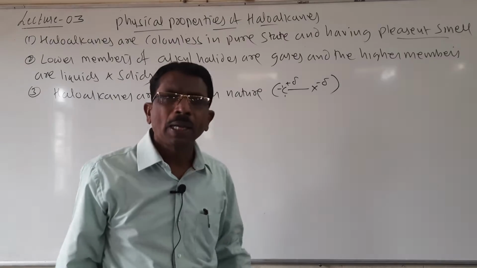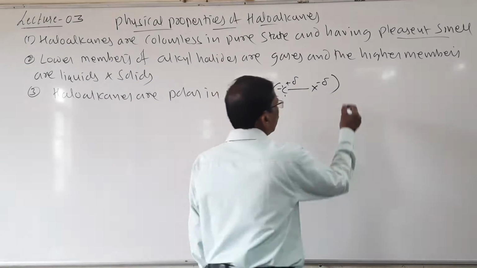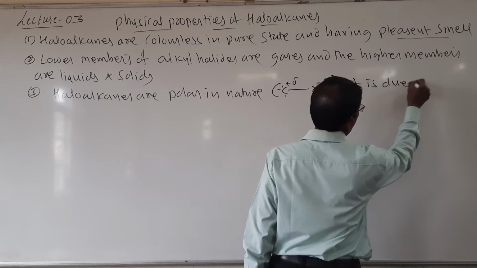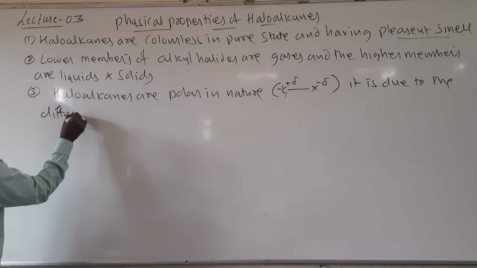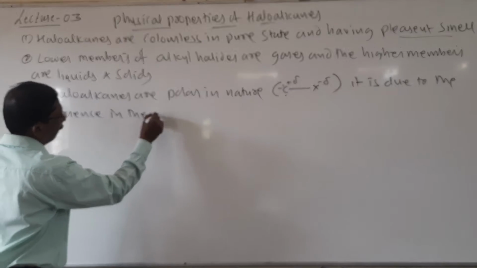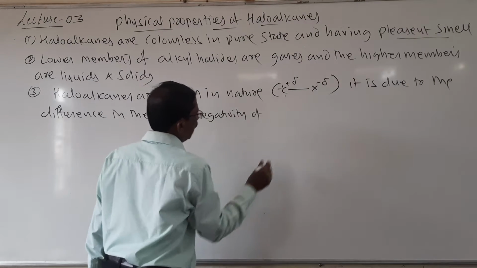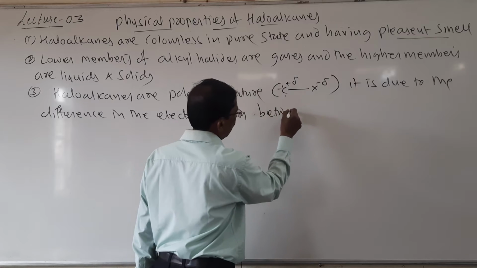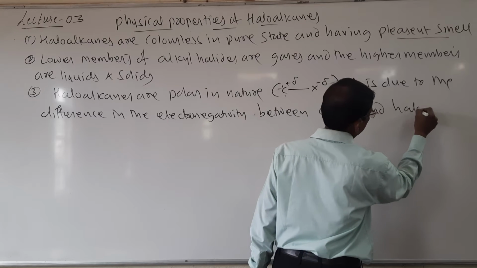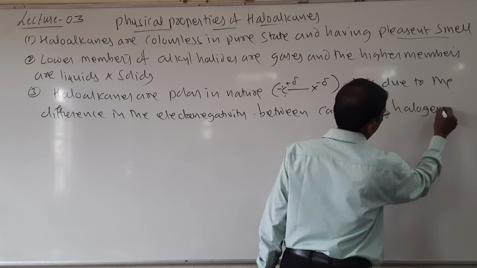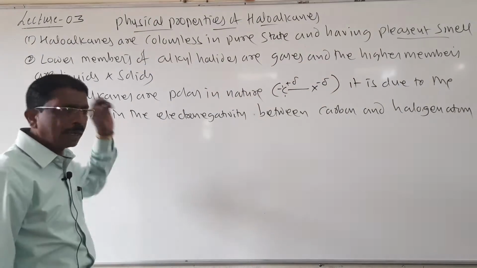It is due to the difference in the electronegativity between carbon and halogen atom.